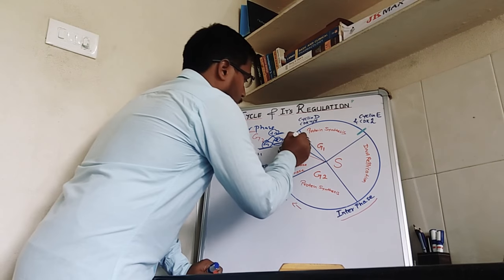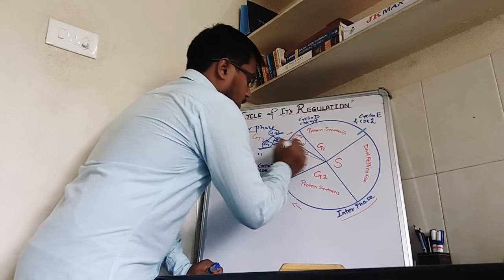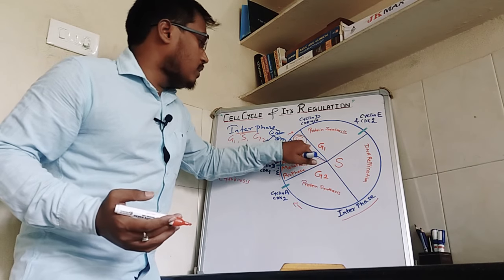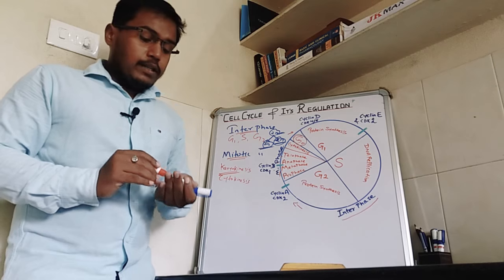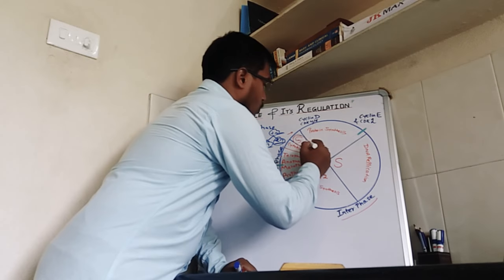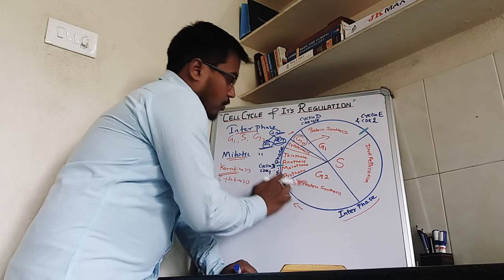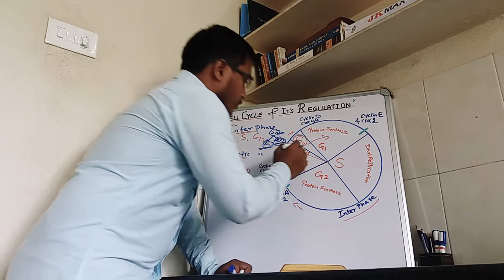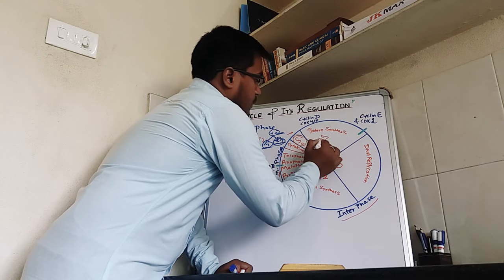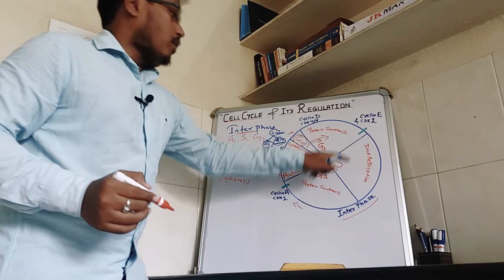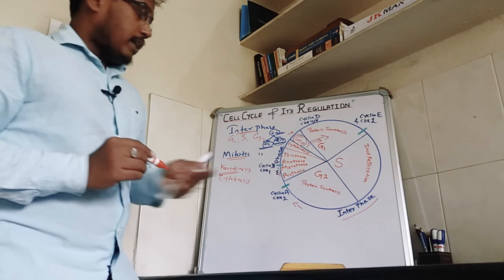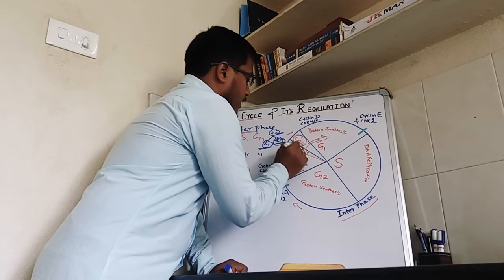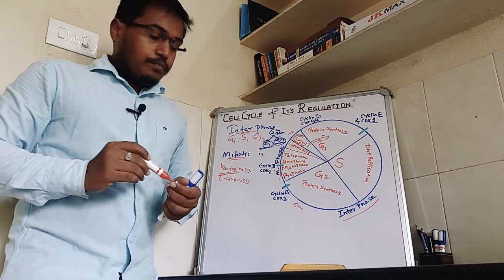Here the cell will carry out all its activities, but it will not pass to G1 phase, and the cell will not divide. If we need it, then from G0 phase the cell will go to G1 phase and the cell cycle continues, that is interphase and M phase. So it is called the inactive phase of the cell cycle.